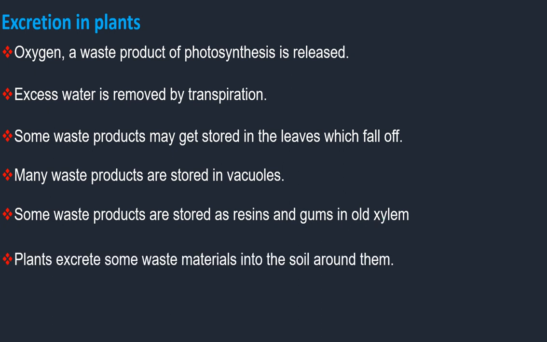Okay, next, plants excrete some waste materials into the soil around them. So if the plants are present in the soil, through the roots also some waste products are going to be excreted. Now we are using fruits and different types of flowers. Those also contain some important waste products like alkaloids and glycosides. So those are waste products of the plant body. They are going to be present in the what? Fruits and flowers. Now we are using them as what? Useful products. They contain useful nutrients which are essential for our body, but they are waste for plants.